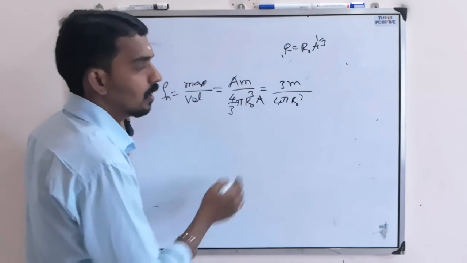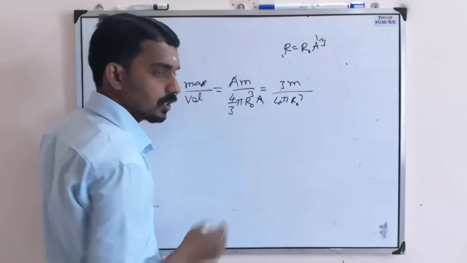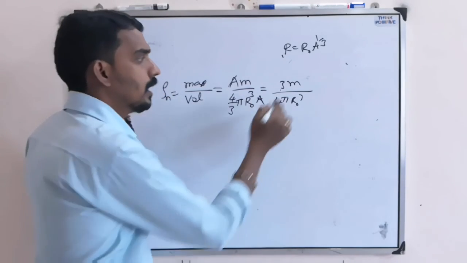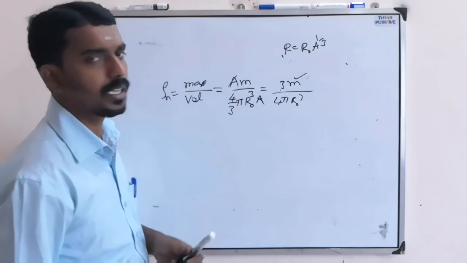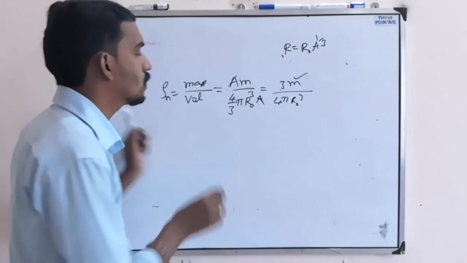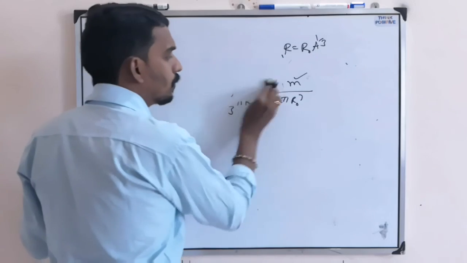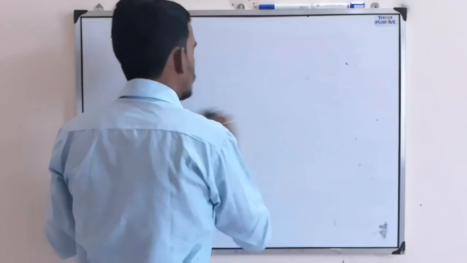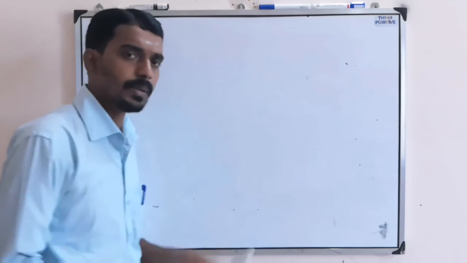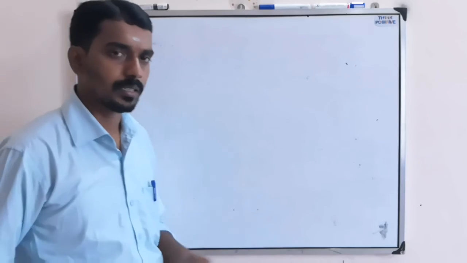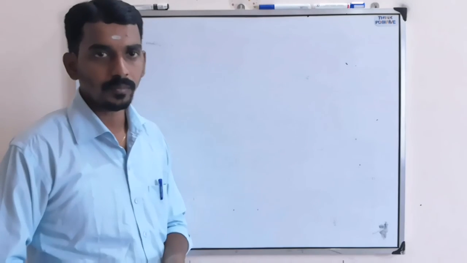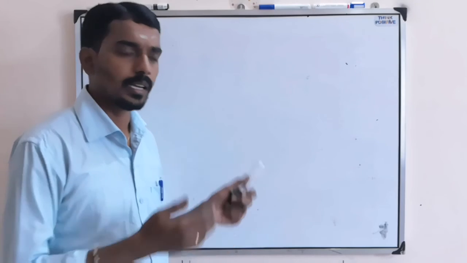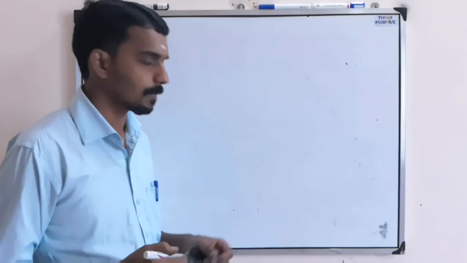R naught is a constant, 4 pi is a constant, 3 is constant, the same for every atom. M, the mass of a proton, is also the same for everything. So the density is the same for every nucleus, no change. This is the formula for the density of a nucleus. This is the basic data you need to understand, and based on this basic data, the question may come. So remember all the data and understand whatever we have discussed.